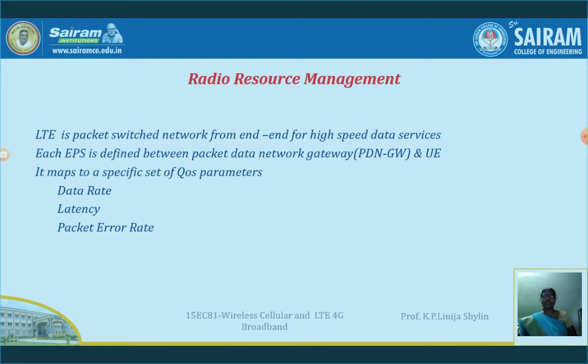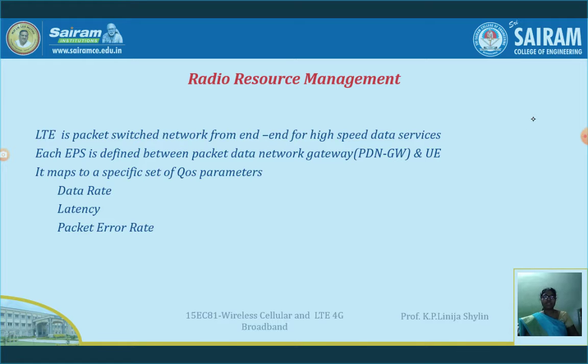Some QoS parameters have to be mapped with this: data rate, latency, and packet error rate. These are the three QoS, quality of service, requirements.